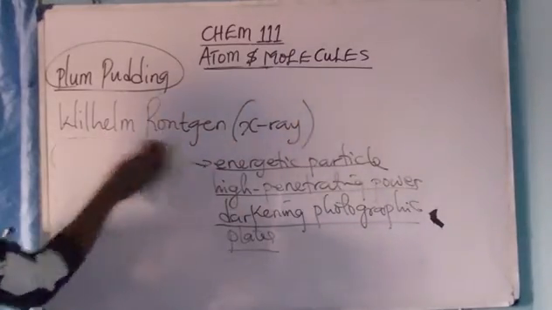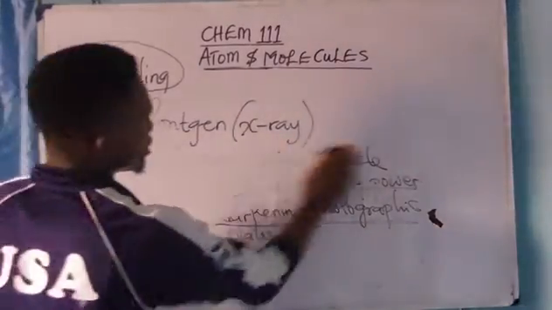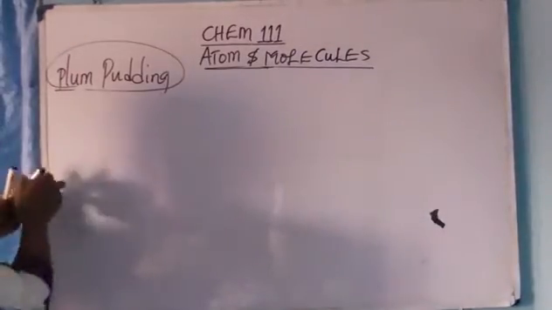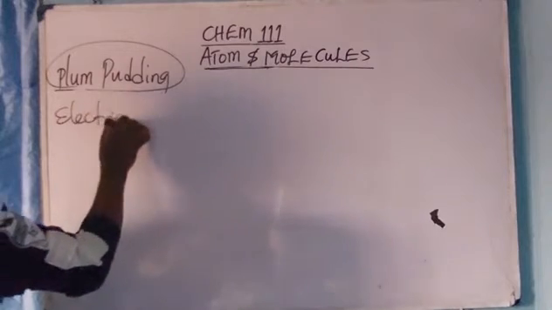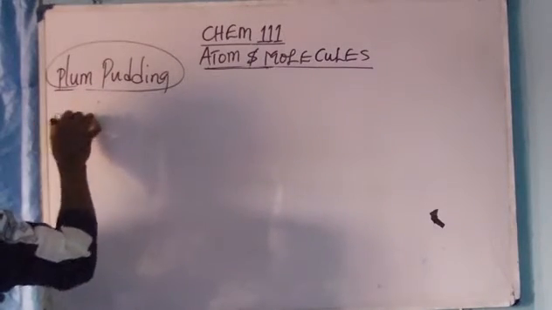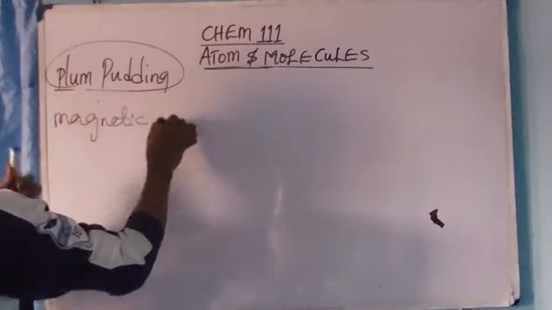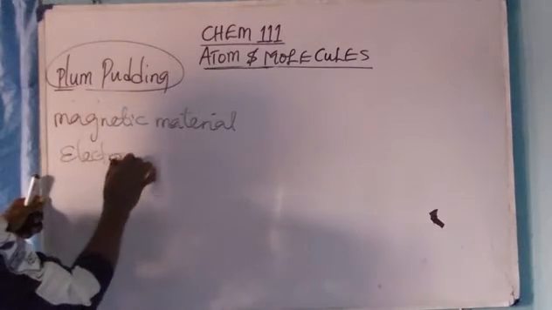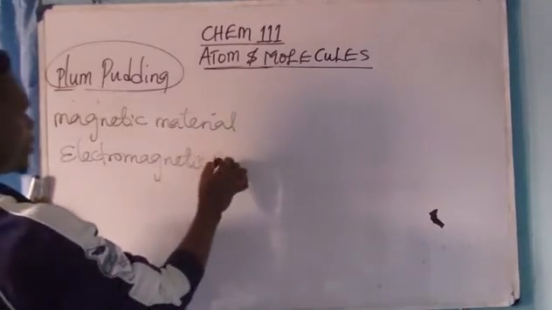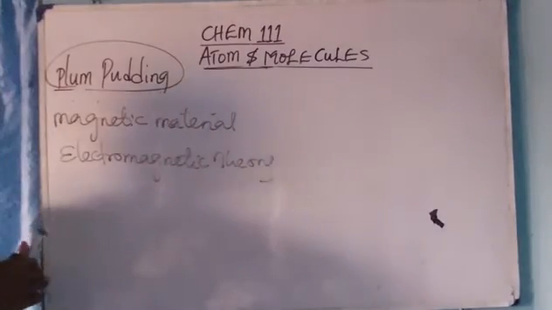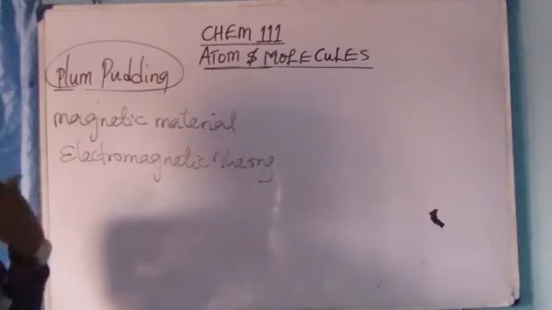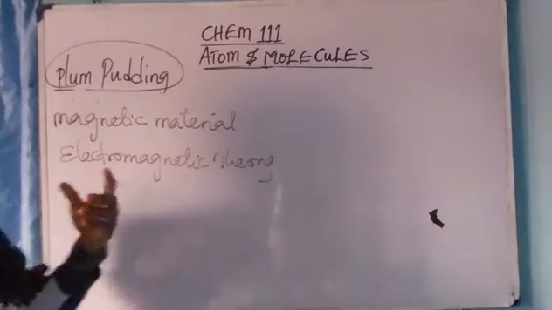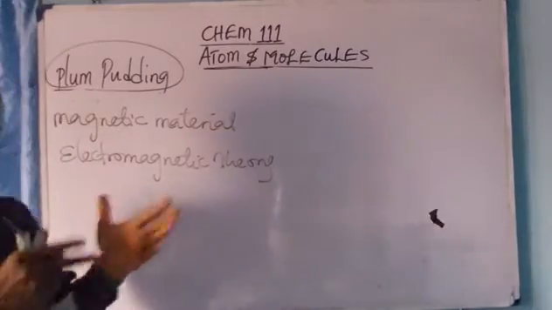Now, electromagnetic theory actually stated that the electron can sometimes behave like a magnetic material, and they have the ability to interact with electric and magnetic fields in which they pass.